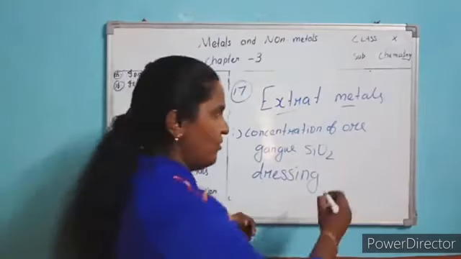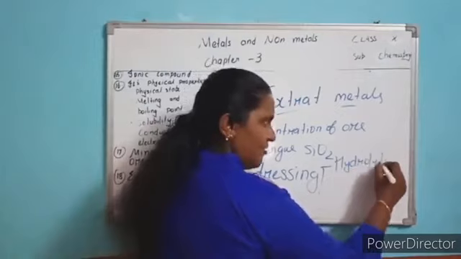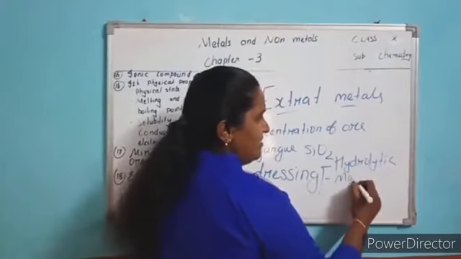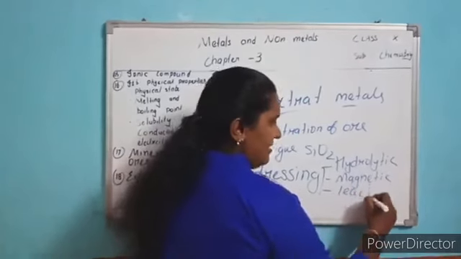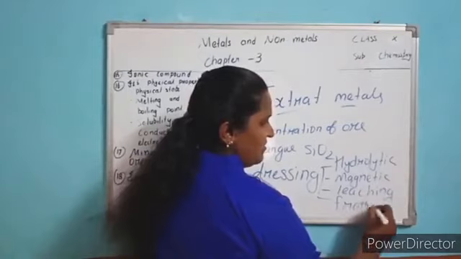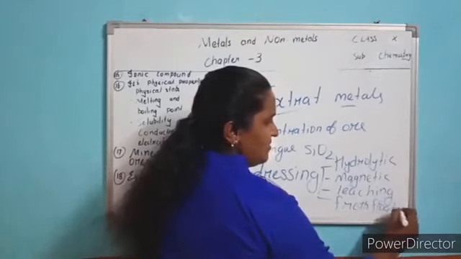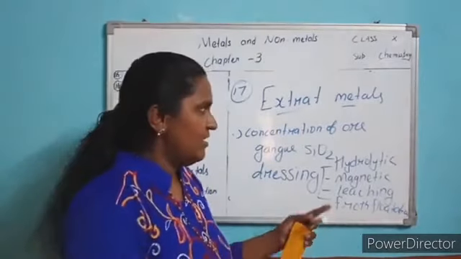How many methods does it follow? Hydrolytic process, magnetic separation, leaching, froth flotation. These are the methods they follow. It is not in your book.